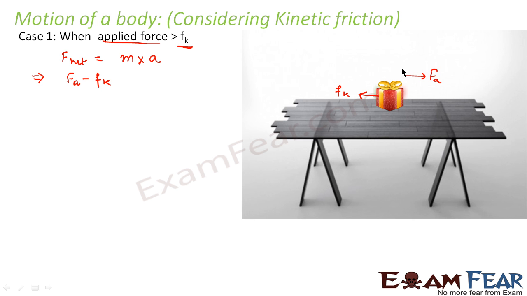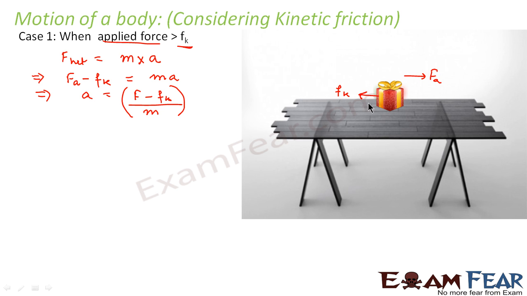That's because Fa is acting along this direction and Fk is acting along this direction. So if I want to find the net force on this body, it would be Fa minus Fk. So Fa minus Fk is equal to mass into acceleration. Therefore, the acceleration produced in this body is (Fa minus Fk) divided by m. Therefore, what did we conclude?